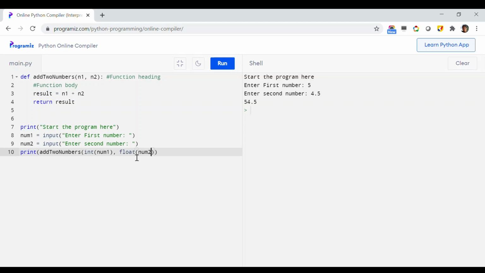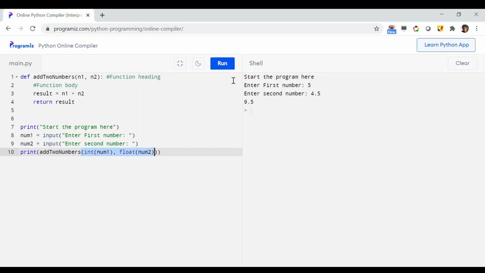So now once I'm done, let's see whether there is any parenthesis mismatch. Okay, so there is a parenthesis mismatch over here. So now let us run it. It is asking me the first number 5, then 4.5, and now if I just hit enter, it is printing 9.5. So here I have taken two different inputs from the user, converted them using type conversion, this int and float, and then called the function with those data.